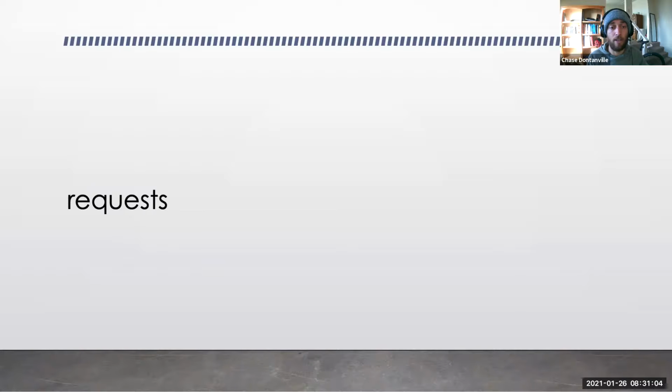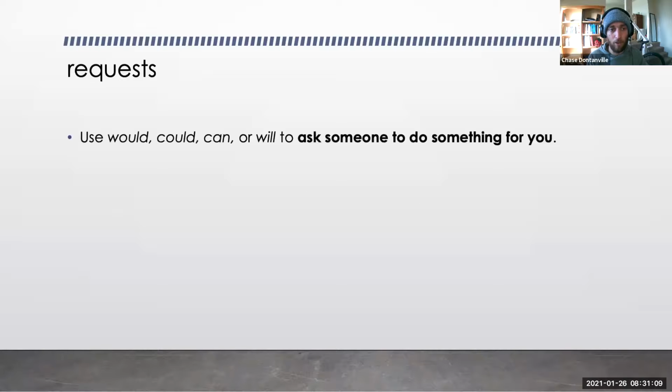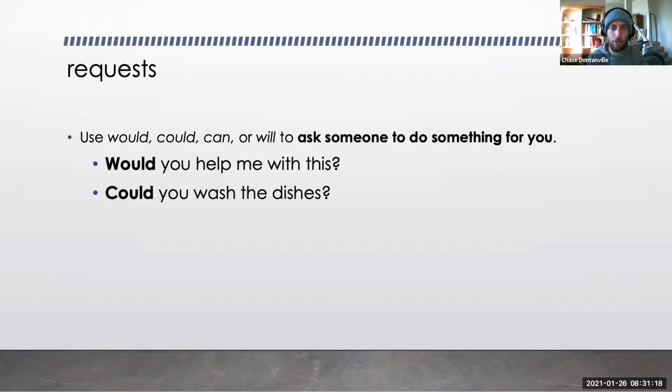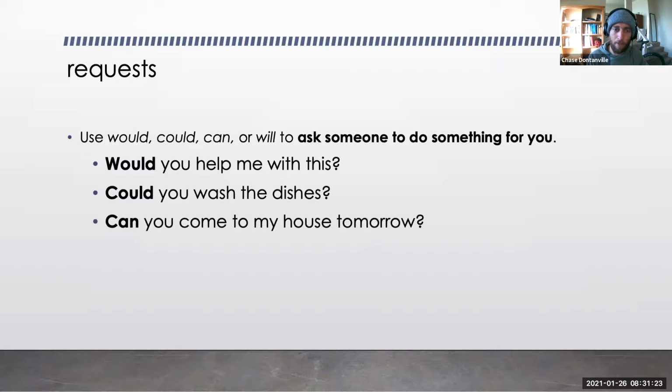That was permission. Now requests. Use would, could, can, or will to ask someone to do something for you. For example, would you help me with this? Could you wash the dishes? Can you come to my house tomorrow? So I'm requesting something. In the first one, I want you to help me. In the second one, I want you to wash the dishes. In the third one, I want you to come to my house. I'm requesting that you do something.